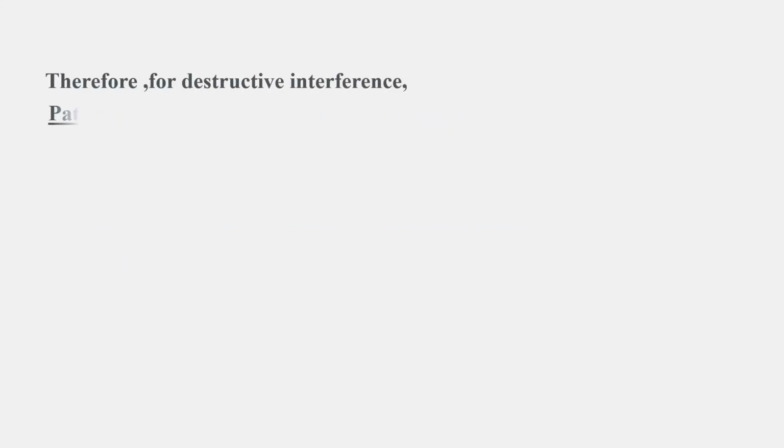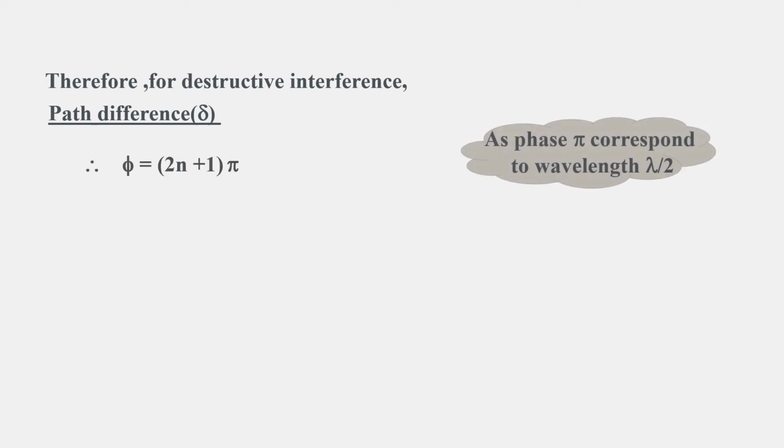Therefore, for destructive interference, the phase difference is (2n+1)π, and the corresponding path difference will become (2n+1)λ/2.